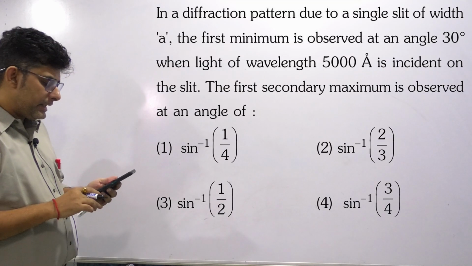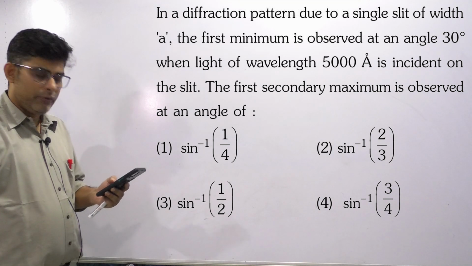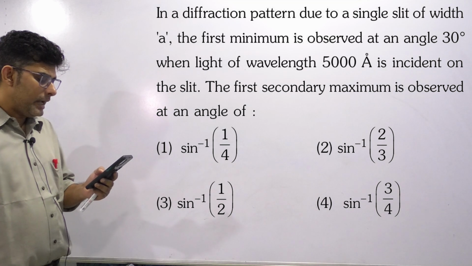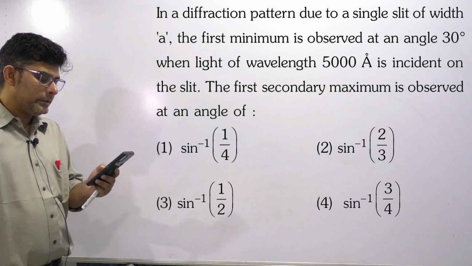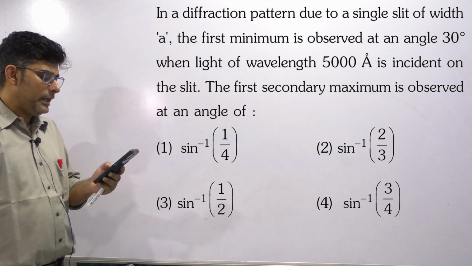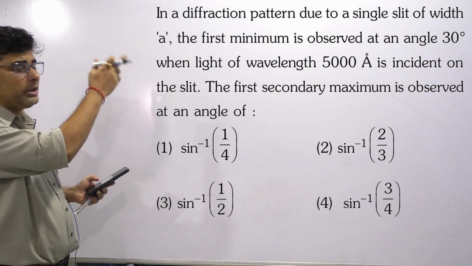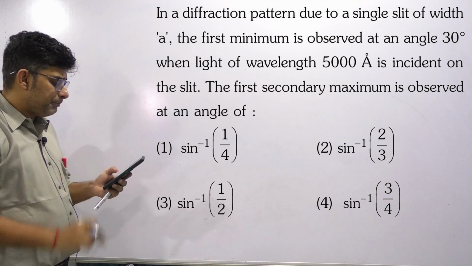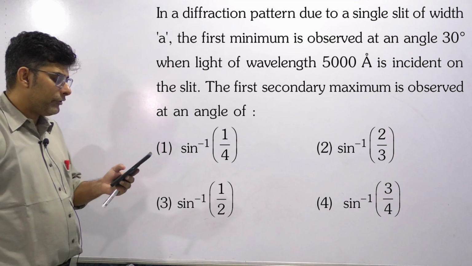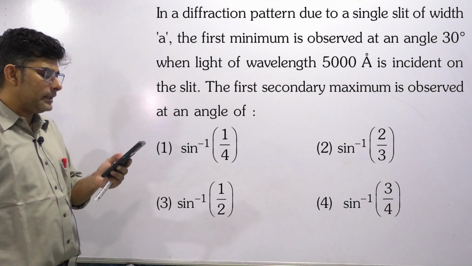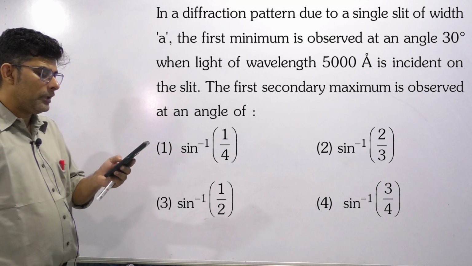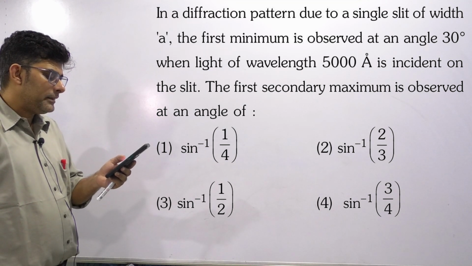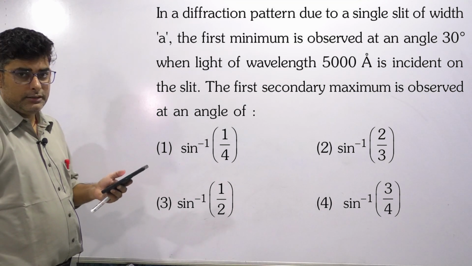Next question we are taking again on wave optics, but it is of diffraction. In this question they have given: in the diffraction pattern due to a single slit of width a, small a, you can see in the question, the first minimum is observed at angle 30 degree when light of wavelength 5000 angstrom is incident on the slit. The first secondary maximum is observed at what angle, they are asking.